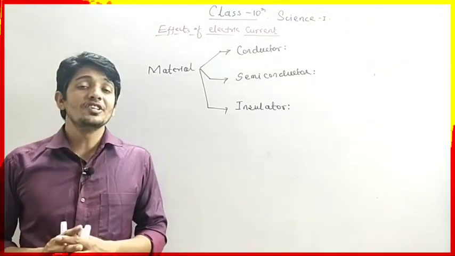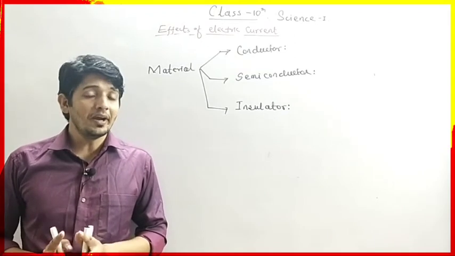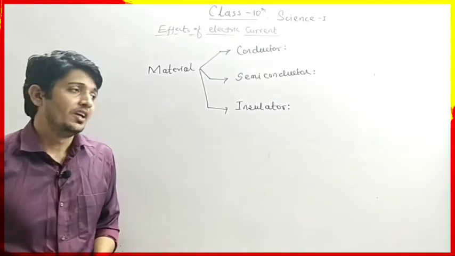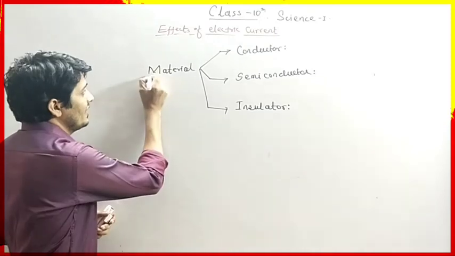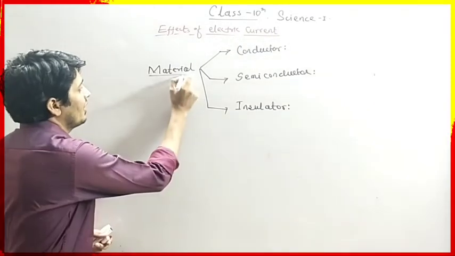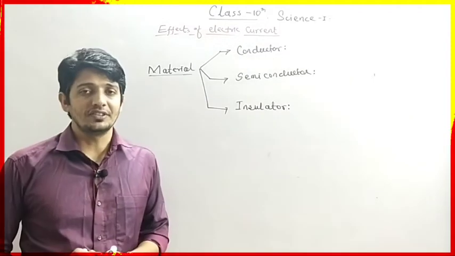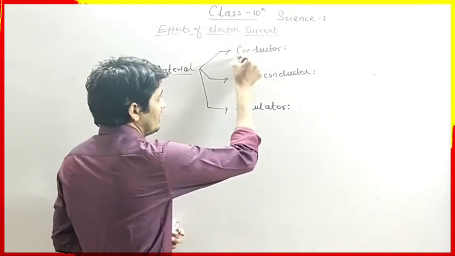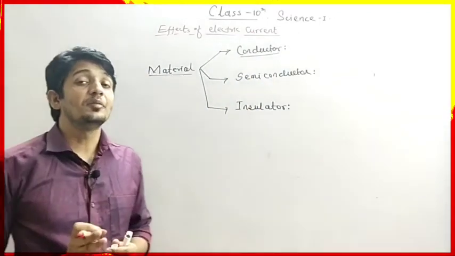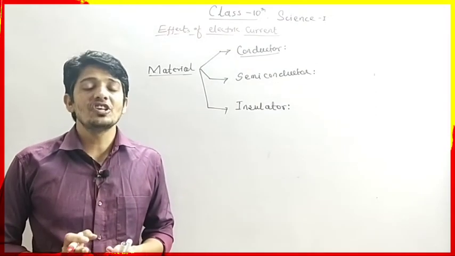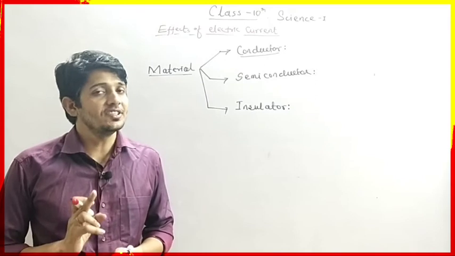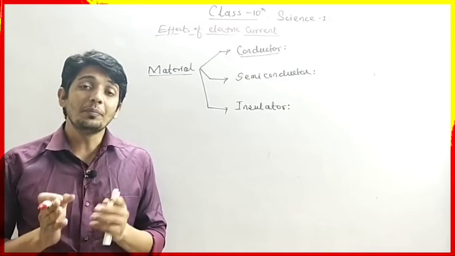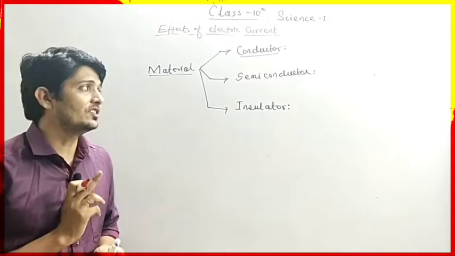So now we will understand about the different materials which are used as a conductor, semiconductor and insulator. We know there are types of material that we use for the preparation of conductors, semiconductors and insulators. So what are conductors basically? Conductors are the materials that allow the passage of current through them.